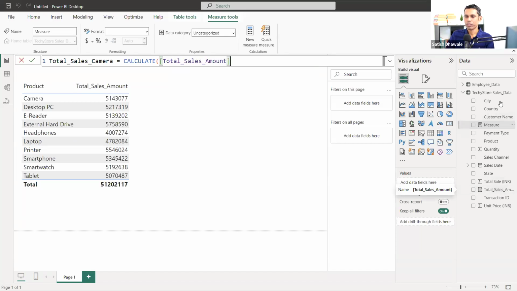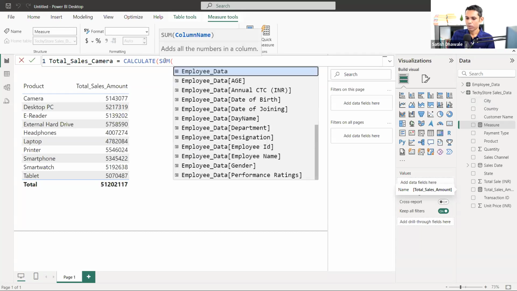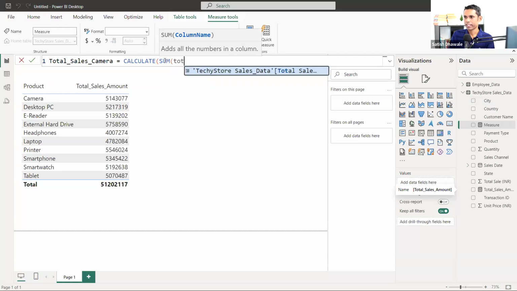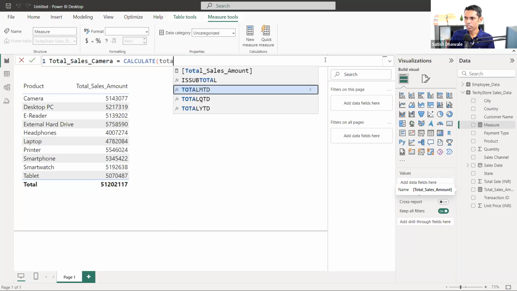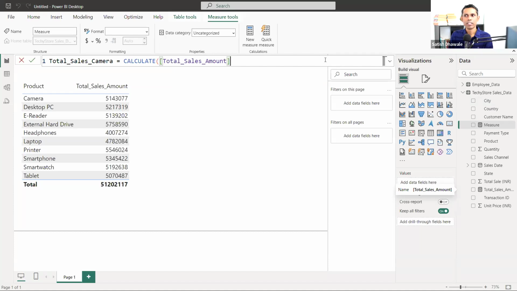If we did not have this, which we previously calculated with DAX, instead of this you can go for this one. Jayanji is telling sum of sales, total sales. This is also correct, one and the same. You can select sum of total sales, or take total sales directly, because we have already created the measure on that, so you can reuse the measure. That is the beauty of measures that I told you yesterday. If you create the measure, then you can reuse it. Instead of typing sum of total sales again and again, you just use that measure directly. So total sales. Okay, now this is our expression.